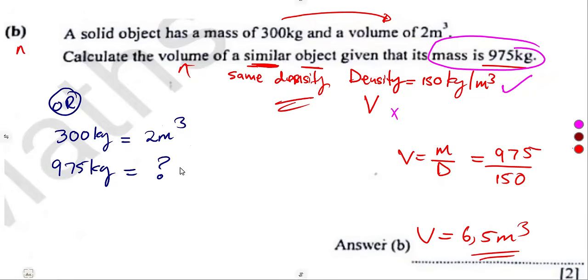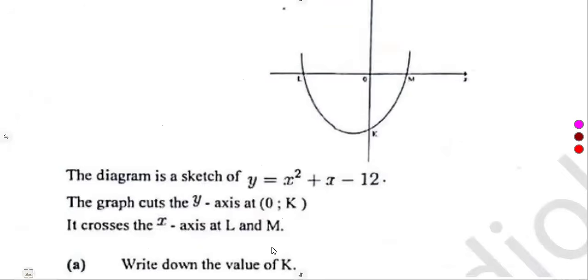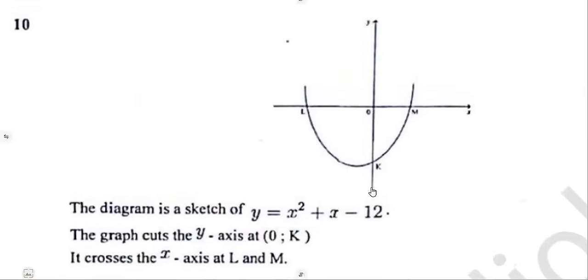Play around that way. Whether it's going to be less or more, whatever we want on top: 975 over what? Over 300 times 2. So still, you're going to have the same answer. So I want you to simplify that one as an individual. You are going to obtain the same answer of what? 6,5 cubic meters. So I do not know how you answer this question or any other understanding that you have on this question. Let us communicate so that we can see if there are any further adjustments to be done for the next revisions.